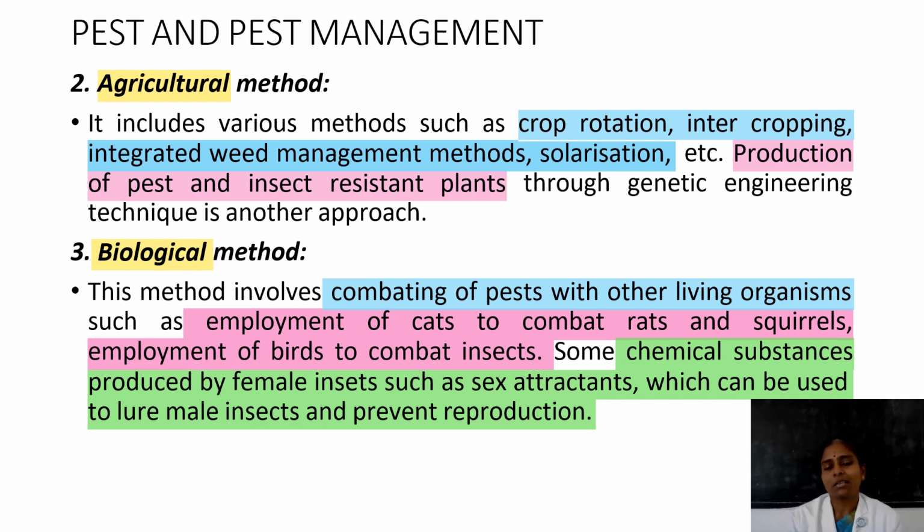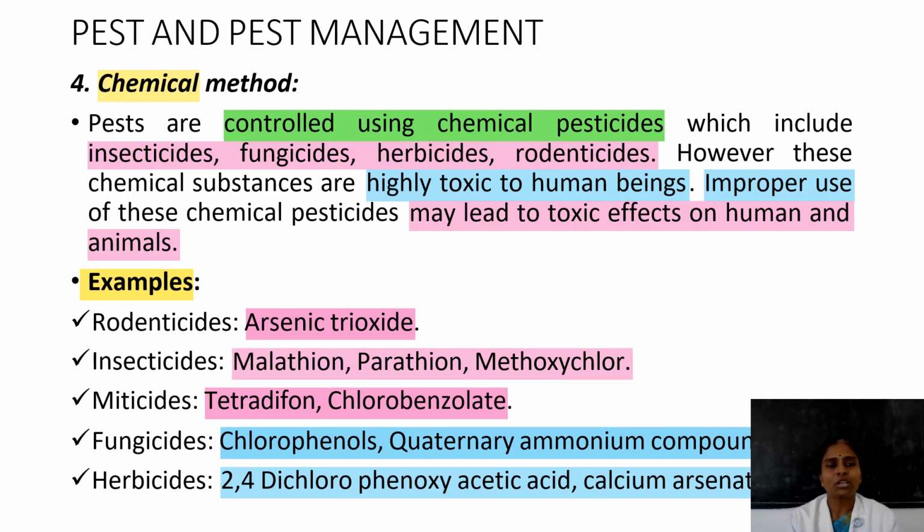Then what about the biological method? The biological method is combating pests with other living organisms. For example, employment of cats to combat rats and sparrows, and employment of birds to eat insects. These are ways to control pests. Then some chemical substances like sex attractants, like sex hormones secreted by female insects, can also prevent the reproduction of pests. So by this way, we can control the pest. This is about the biological method.